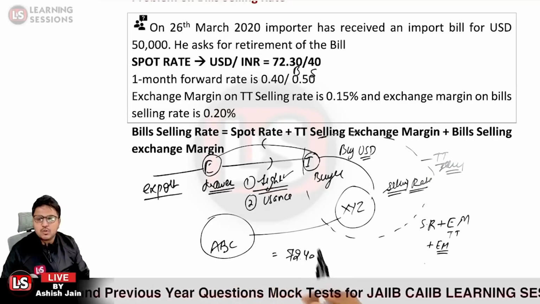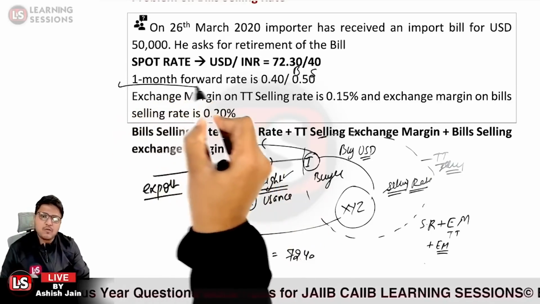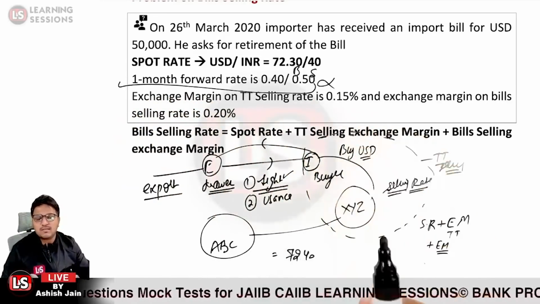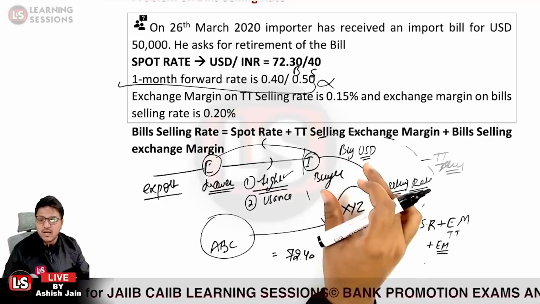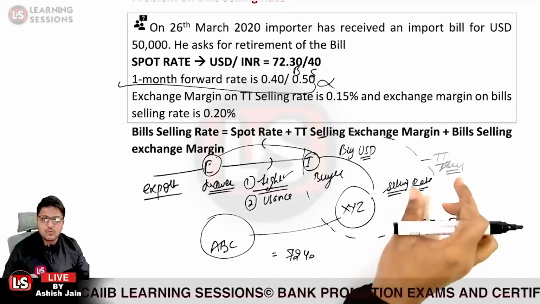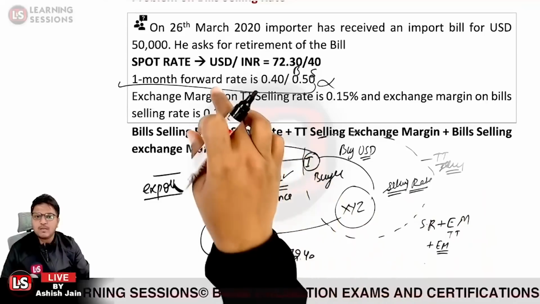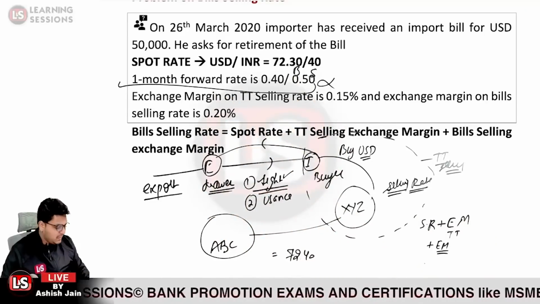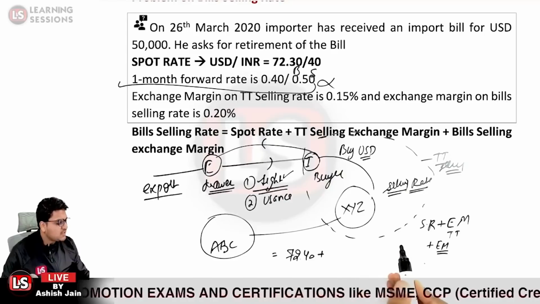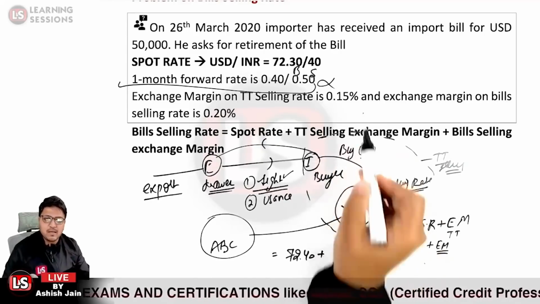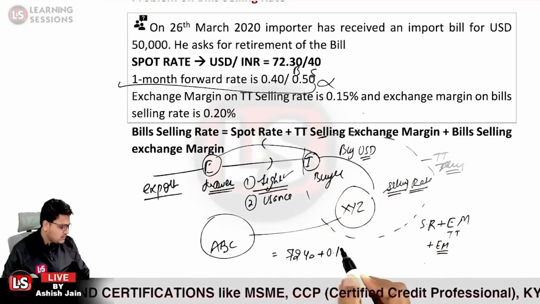Should we be considering the 1 month forward rate over here? No, that shall not be considered, because we just sold the USDs to the customer at the current spot rate. That is why the TT selling rate was applicable. So the 1 month forward rate would not be applicable. So 72.40 plus the exchange margin, that is given to be the TT selling margin, that is 0.15%.